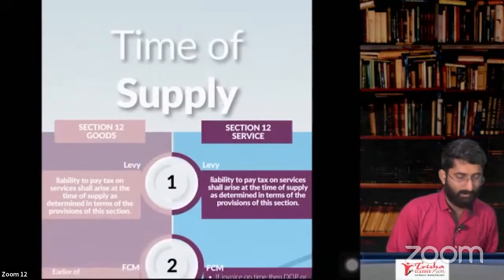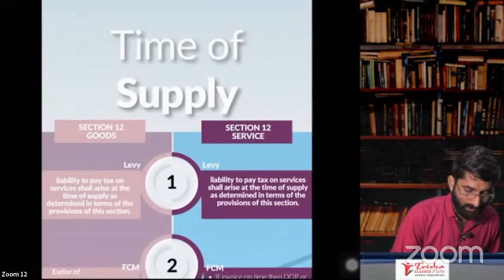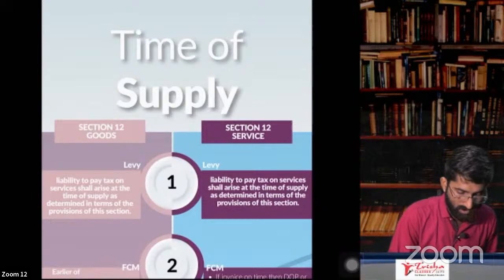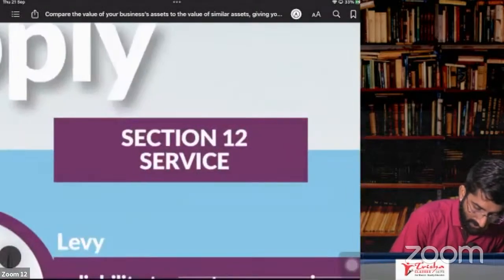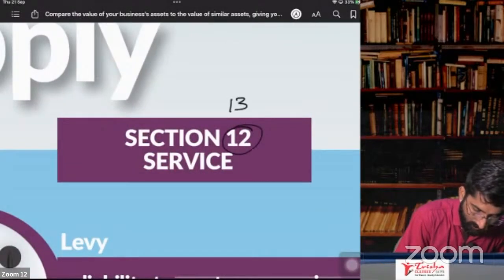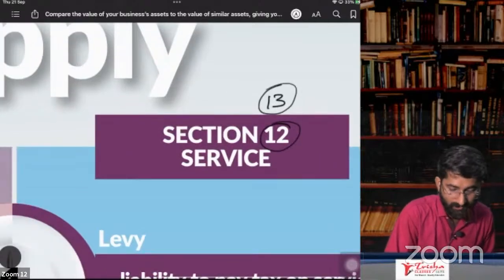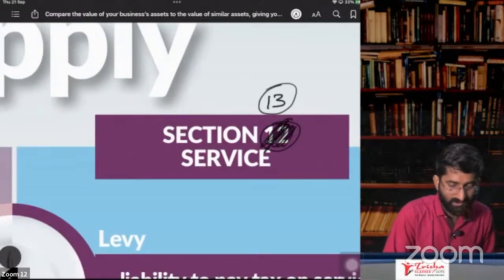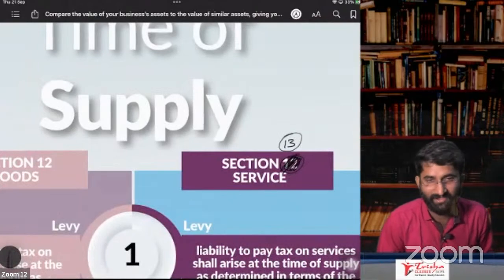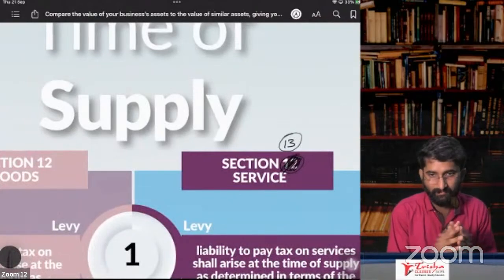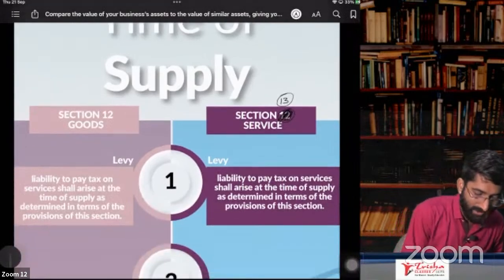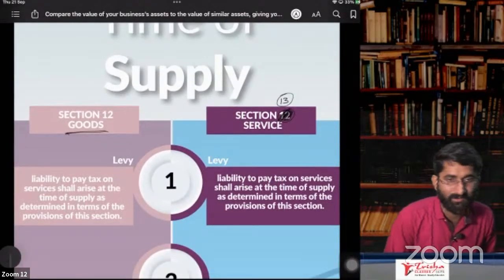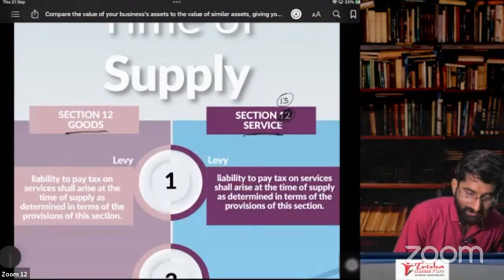So section number 12 and section number... Sorry, this is 13, people. I wrote it wrong. It is not 12 here. This is section number 13. Services are under section number 13. It is not 12 here. See, section number 12 is about time of supply in case of goods. Section number 13 is under services.